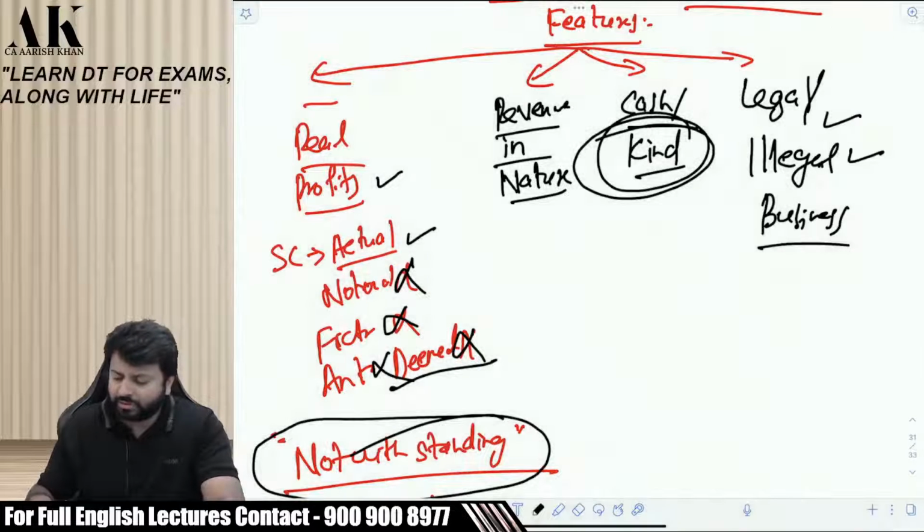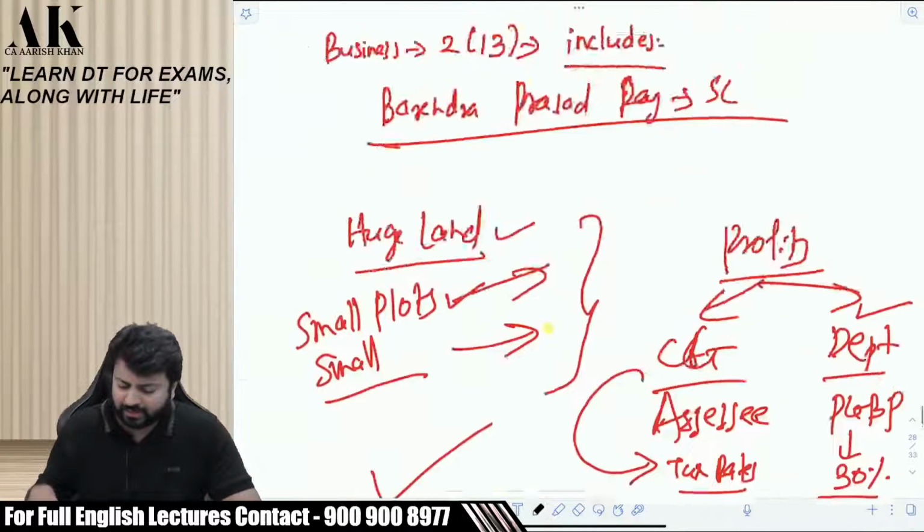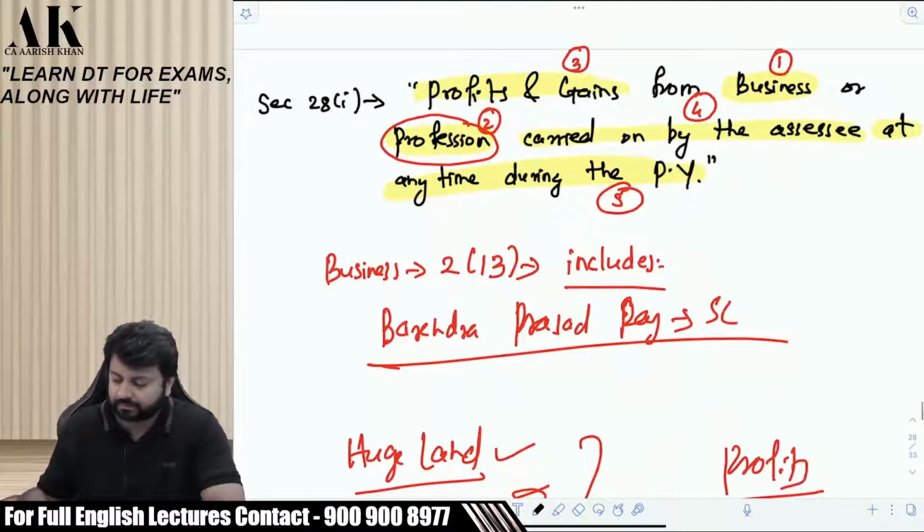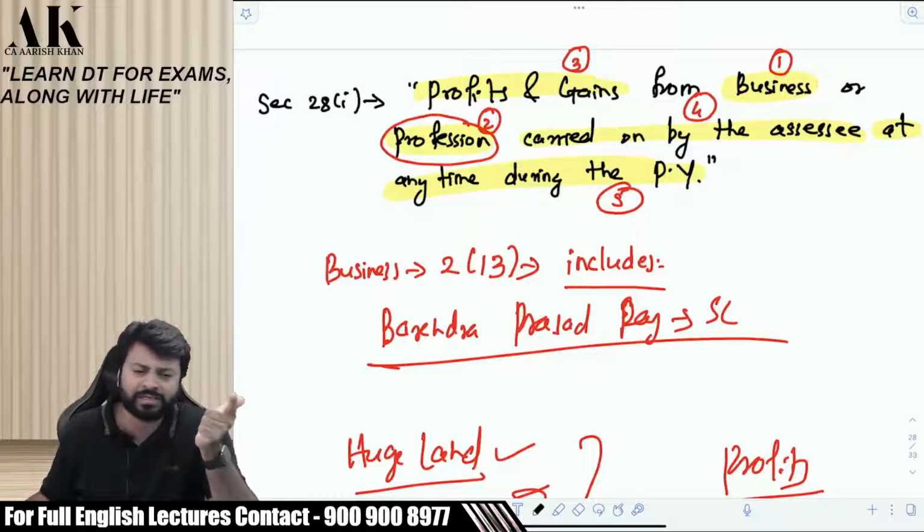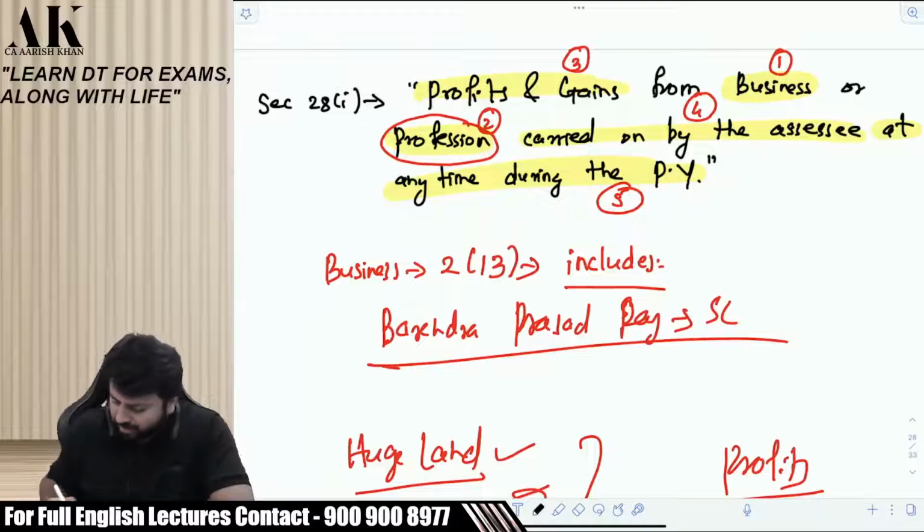Now let us move on to the next part of this particular charging section. What we have done so far is what is business, what is profession, and what are the profits and gains. What are the features of profits and gains? Profits and gains are supposed to be real in nature, revenue in nature, in cash or in kind, and supposed to be what? Legal or illegal. It doesn't matter.